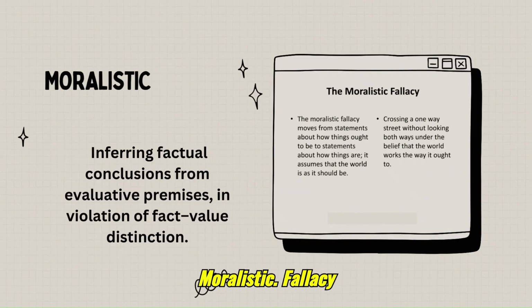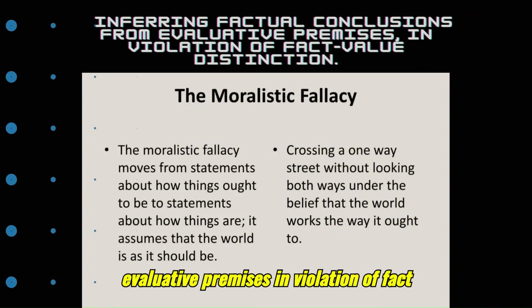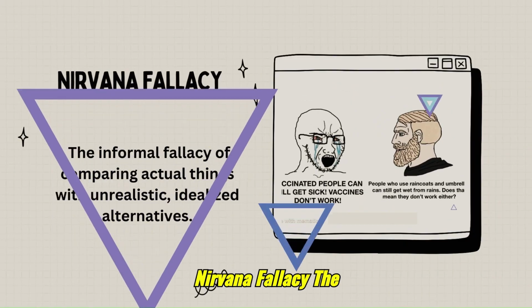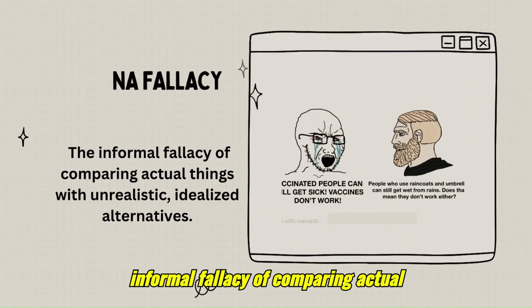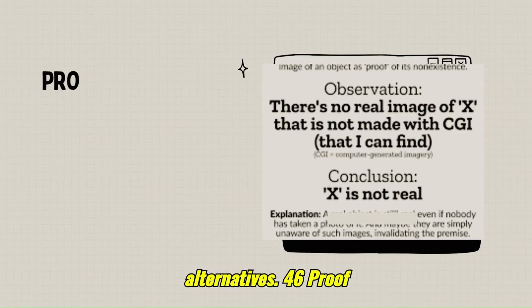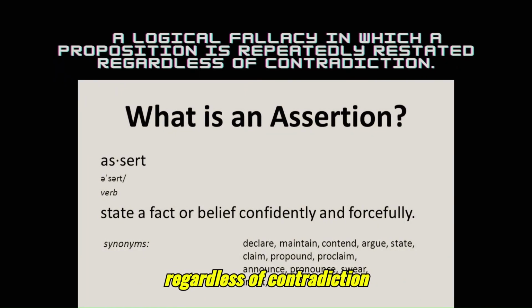44. Moralistic fallacy. Inferring factual conclusions from evaluative premises in violation of fact-value distinction. 45. Nirvana fallacy. The informal fallacy of comparing actual things with unrealistic, idealized alternatives. 46. Proof by assertion. A logical fallacy in which a proposition is repeatedly restated regardless of contradiction.